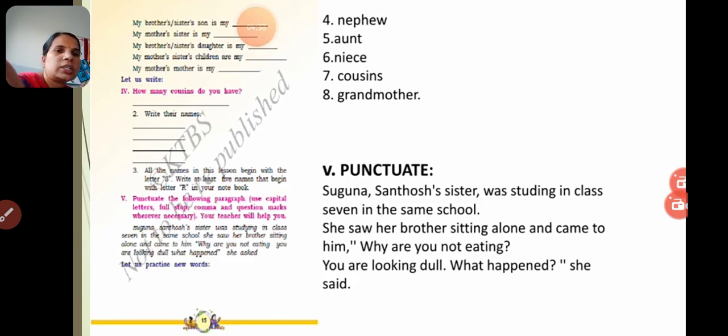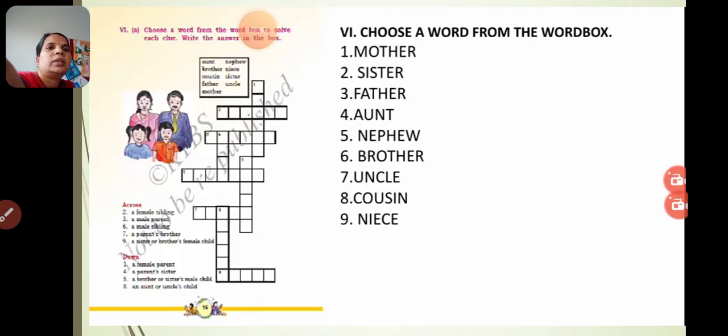She said. You will express like this only, no? Otherwise, why are you sitting here? What happened, like this you will ask her? No. Here is like a puzzle they have given. You have to arrange. Her answers are there. You arrange it. Okay, mother, sister, father, aunt, nephew, brother, uncle, and cousin, and niece.